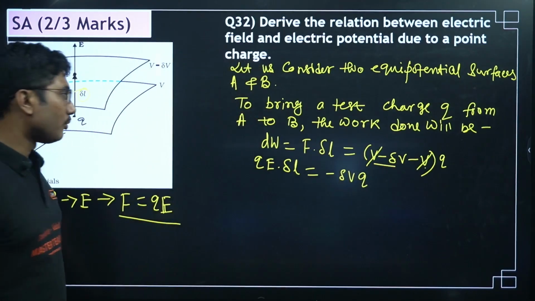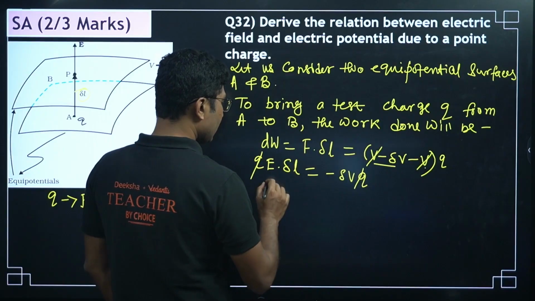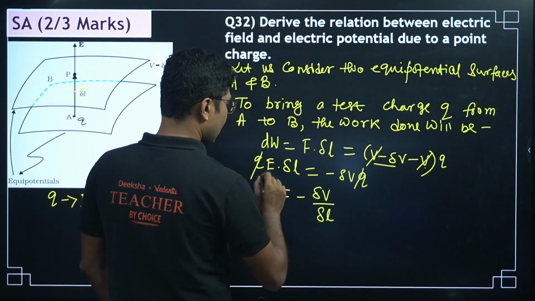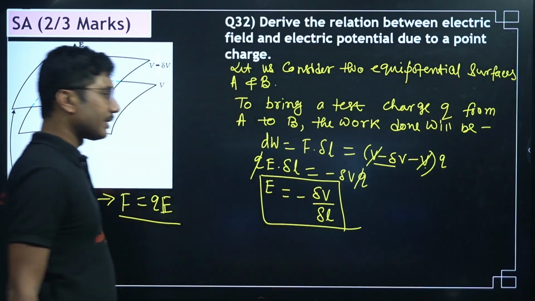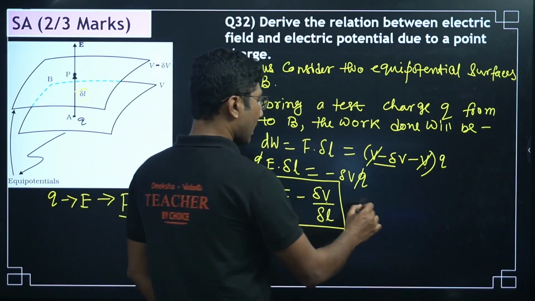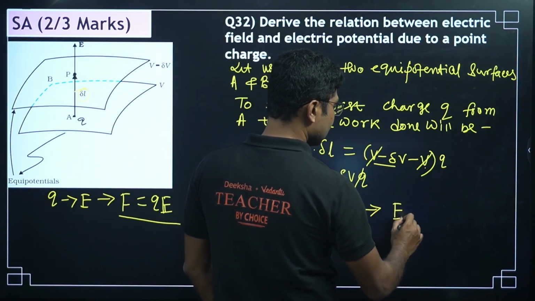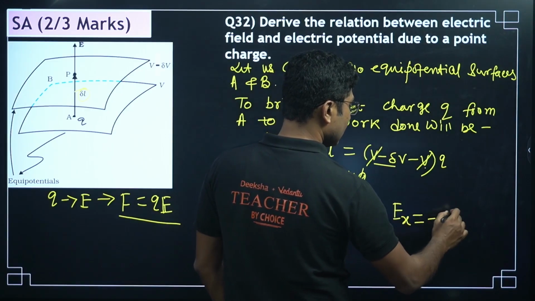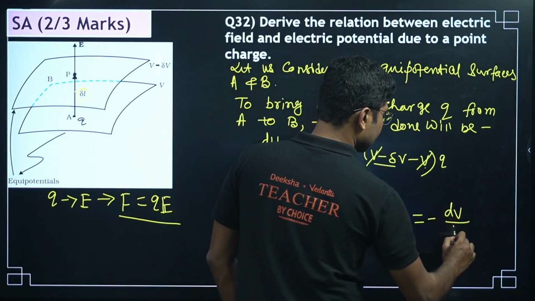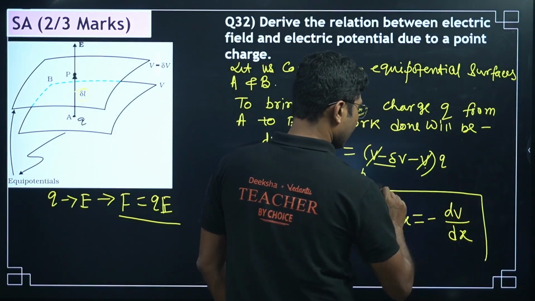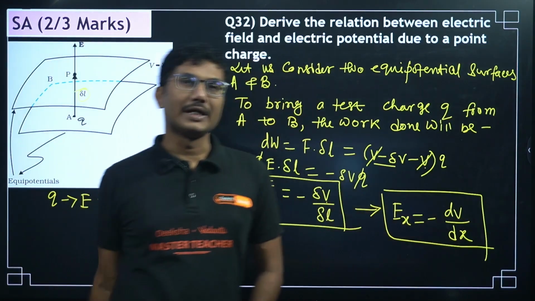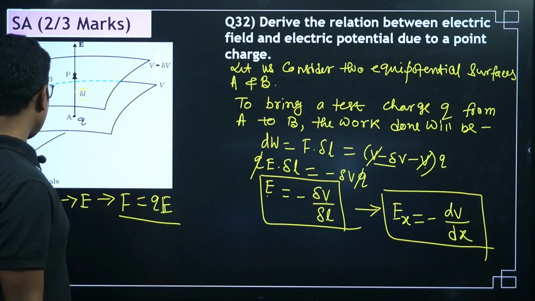So this is the formula. Now Q cancels from both sides, so electric field E equals minus delta V by delta L. This is the relationship between electric field and electric potential. This is electric field, this is electric potential. More accurately we can write this as Ex equals minus dV by dx. This is a more accurate form. We will learn about this symbolism later on, but I am not discussing that right now.